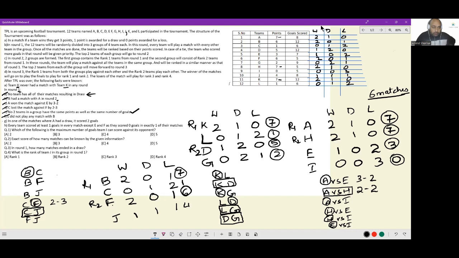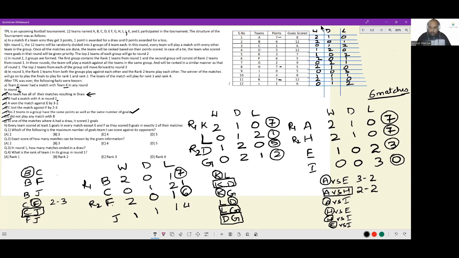Okay. Every team scored at least 1 goal in every match, except E and F, as they scored 0 goals in exactly one of their matches. F scored 0 goals in exactly one of the matches. Whichever match F scored 0 goals, F could not have won. So whichever match F is losing, F has scored 0 goals there, with B or with J. Now E has one match in which it scored 0 goals. Let's see. Apart from that, every match had some number of goals scored.